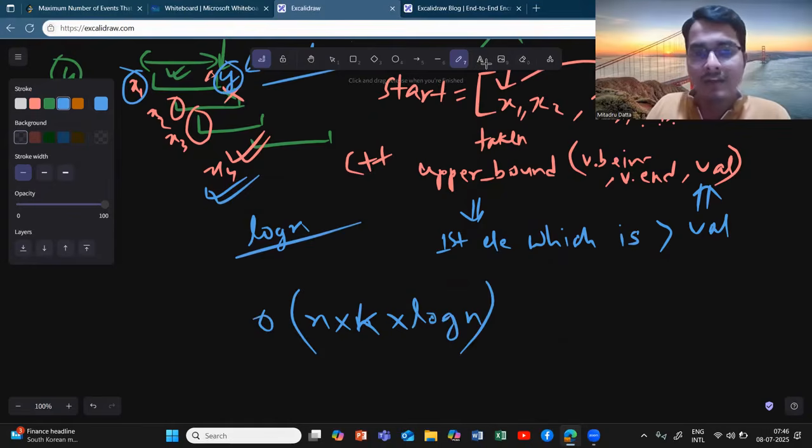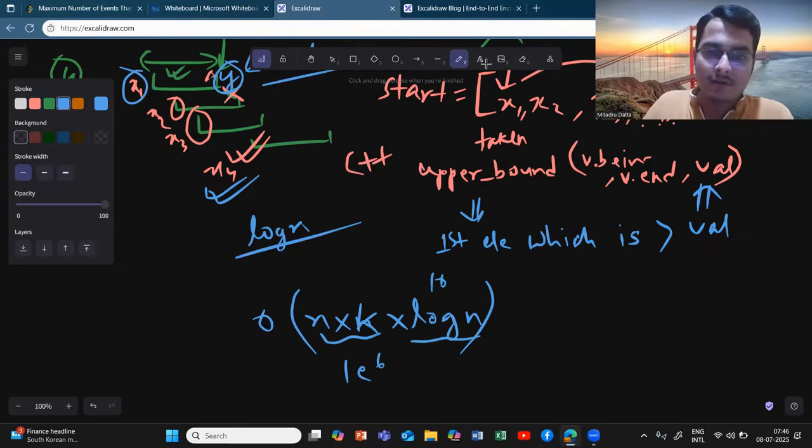And if you see, the value given is 1e6, and log n cannot be greater than 10. I mean, you already know, right?